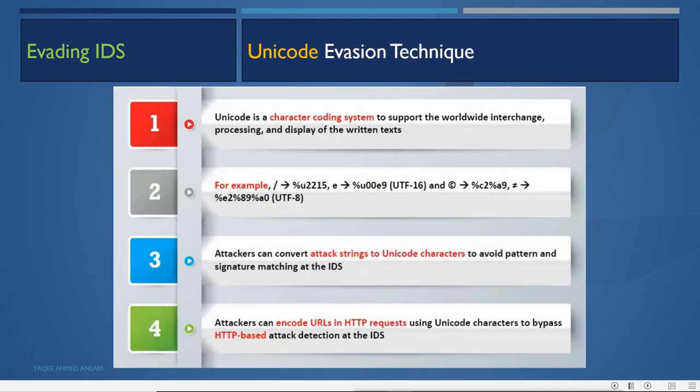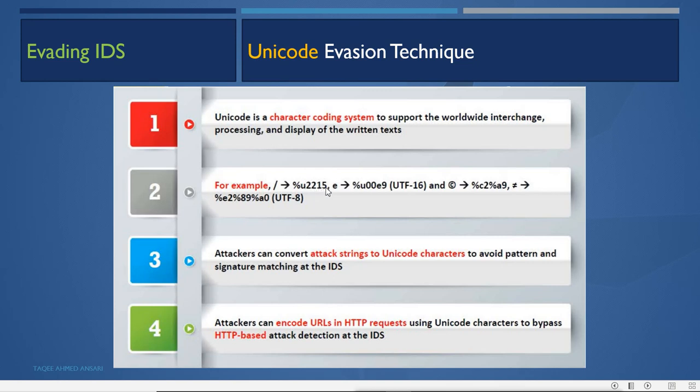The Unicode evasion technique is simple, where Unicode is used by the attacker to bypass the IDS. Unicode is a character coding system to support the worldwide interchange, processing and display of written text. For example, this slash can be represented by the Unicode %U2215.